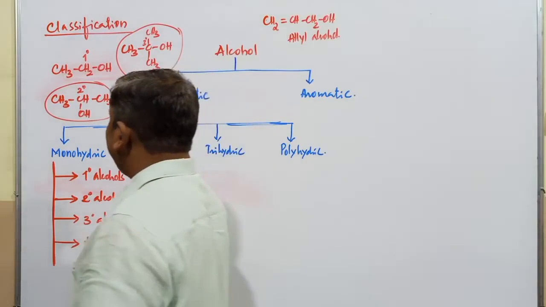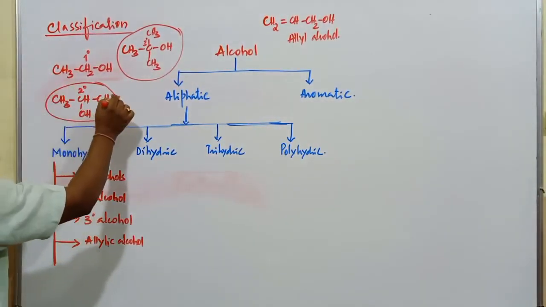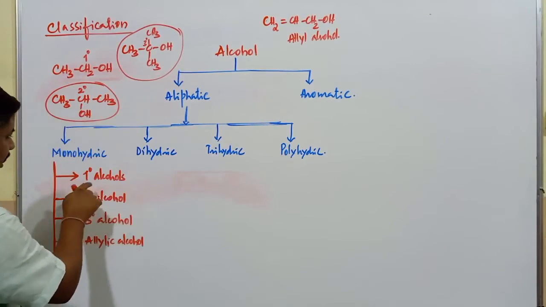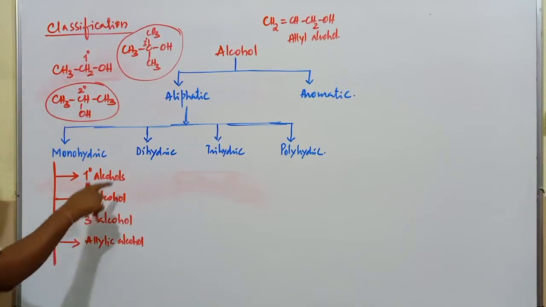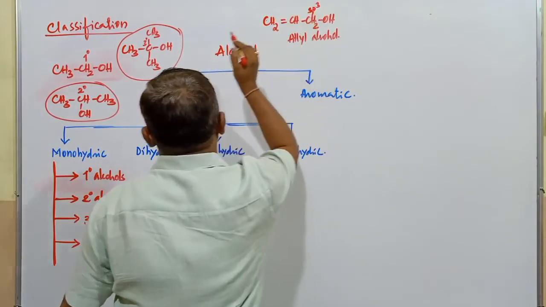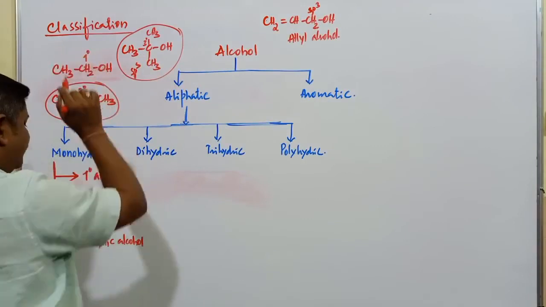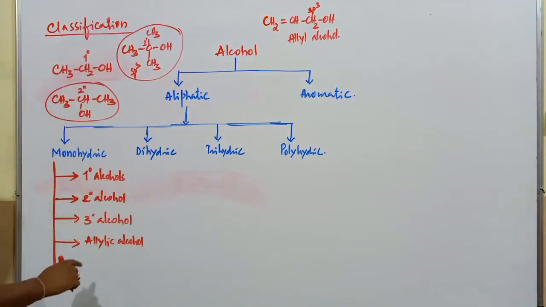What is the state of hybridization of the carbon atom on which OH is present? Whether the compound is primary, secondary or tertiary, or this allylic alcohol, this is sp3, this is also sp3. In all these cases, the OH group is bonded to an sp3 hybridized carbon atom. So in all these cases, hybridization is sp3.